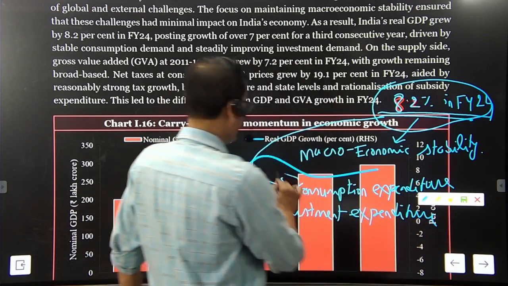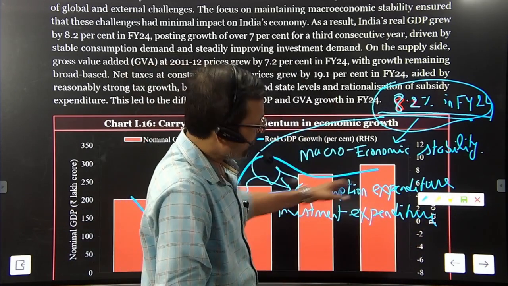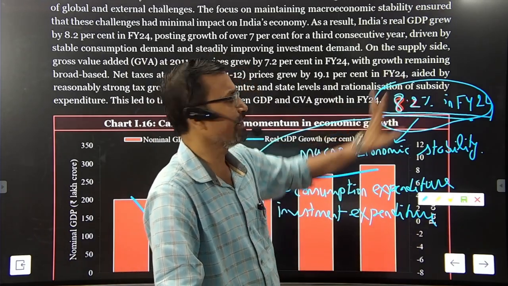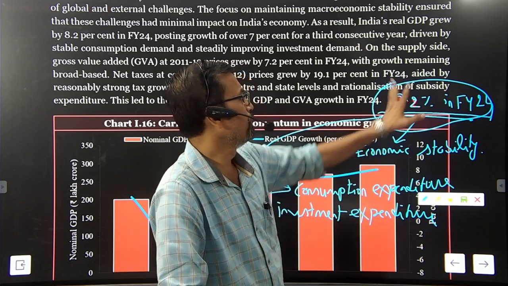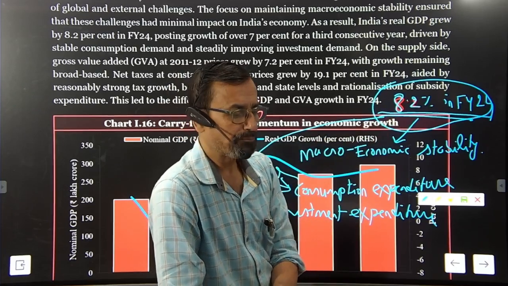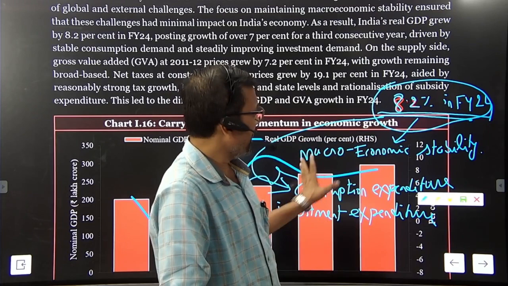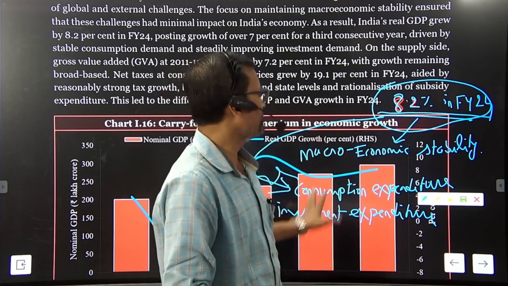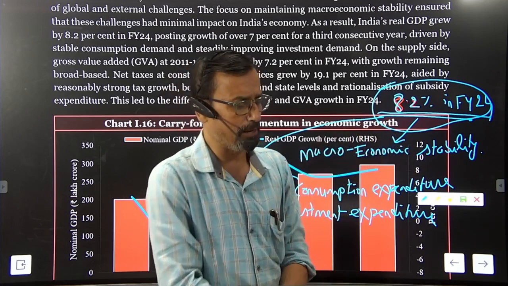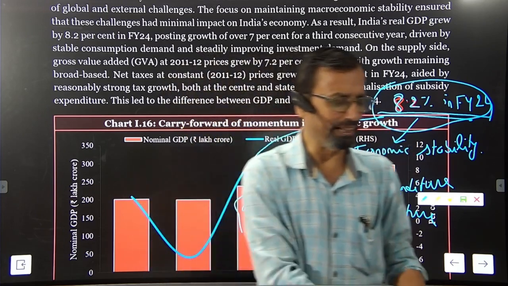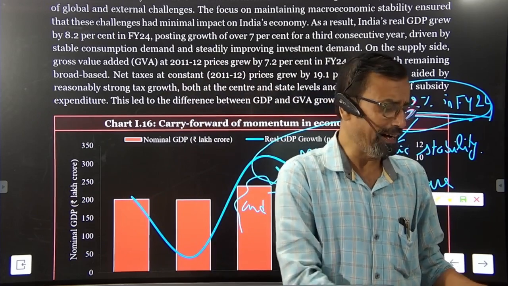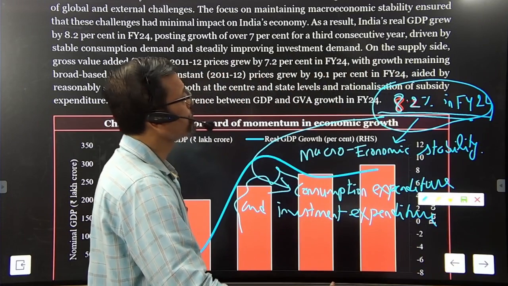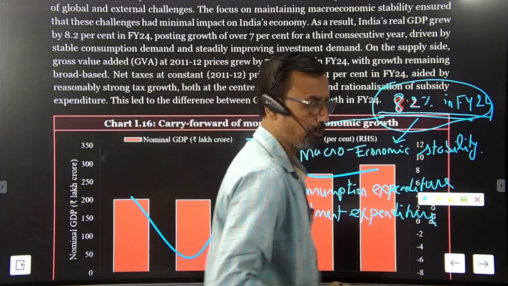These two major categories of expenditure boosted GDP growth to 8.2%. Our strong macroeconomic stability enabled such economic growth in India, despite global shocks and geopolitical tensions.